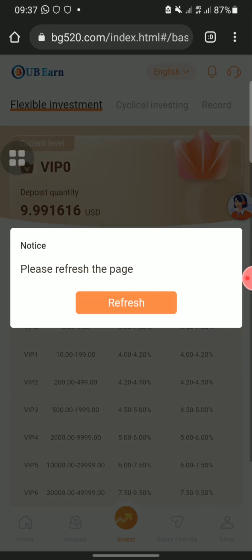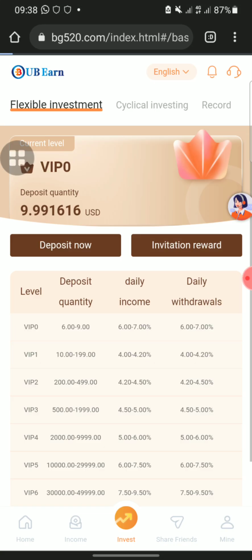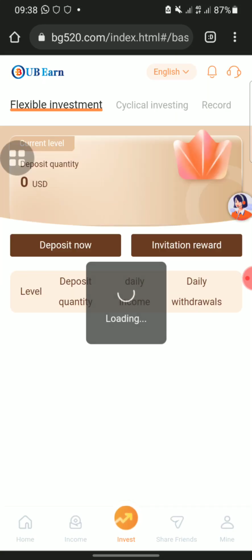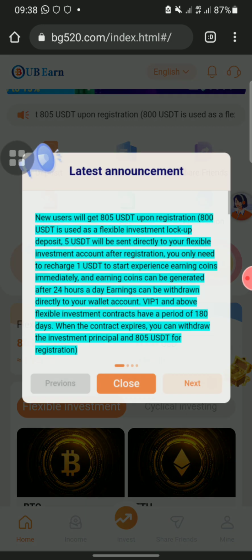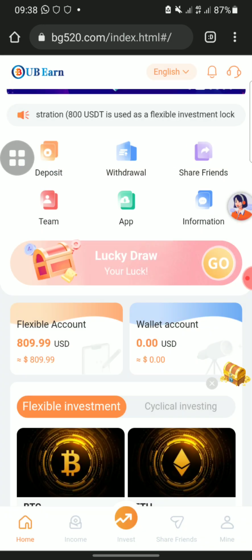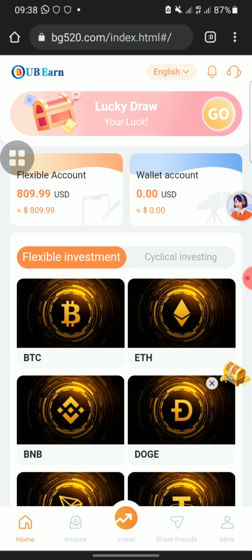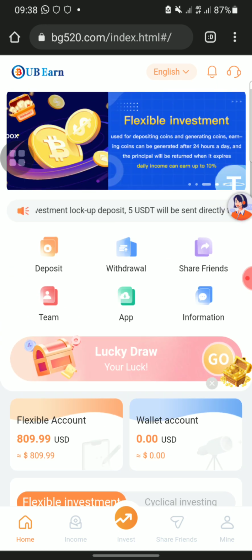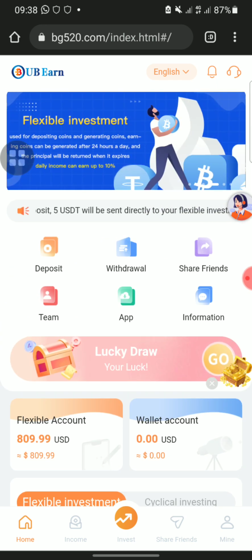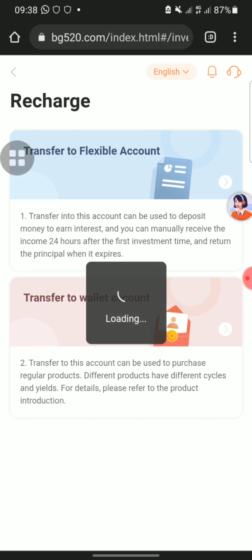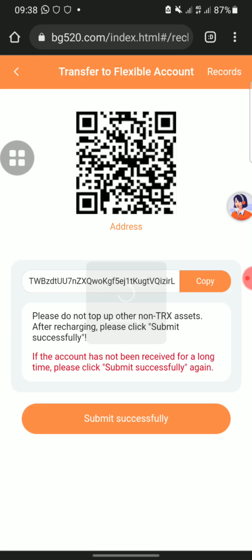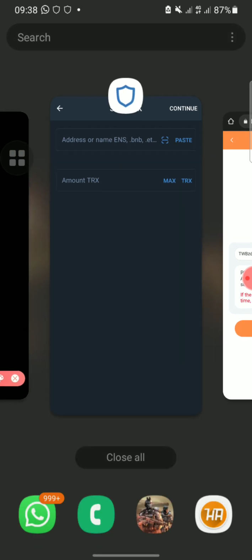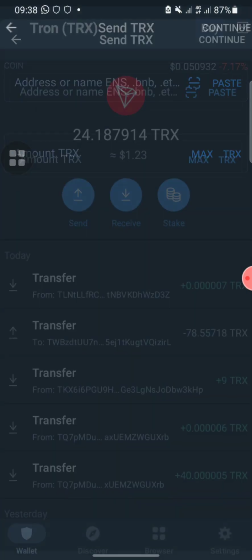I'll go back to my deposit here. Let me refresh the site. I'm still in VIP 0, but I'm having $809. Maybe they took some of the charges. So let me just try and deposit something more. Let me go back and click on TRS. I'll copy it and make another deposit.